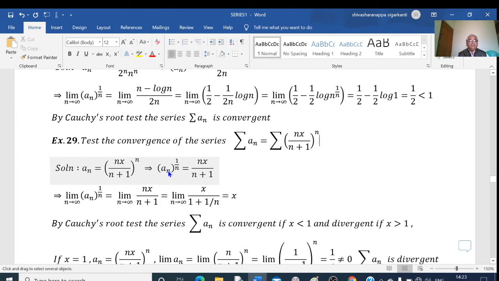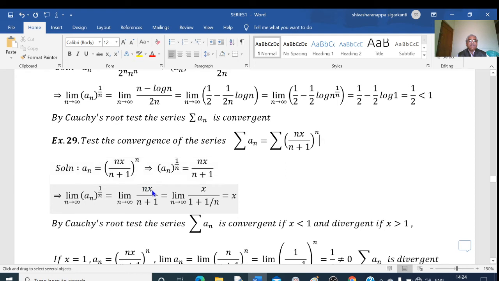Taking the limit onto this, limit of an to the power of 1 by n as n tends to infinity equals limit n tends to infinity nx divided by n plus 1. Here I will take n as common factor in the denominator. So if I take n common, this is n into 1 plus 1 by n, and this n gets cancelled.